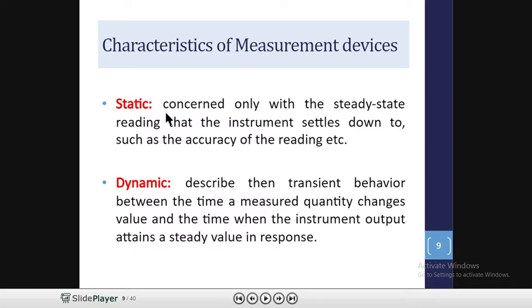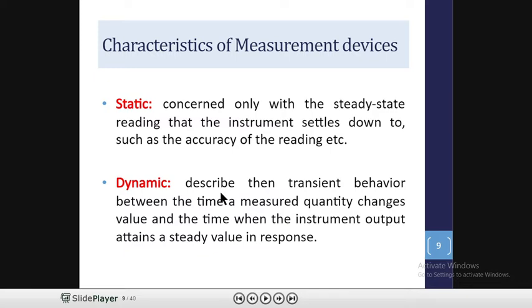And what are dynamic characteristics? If a measuring device is used for measuring any rapidly varying quantity, the relation between the output and input is different than in the case of static input. This is called the dynamic response of the device. So when we measure steady state readings, we mostly get the static characteristics. But when we measure quantities which vary rapidly with time, we get the dynamic characteristics of the measuring device.